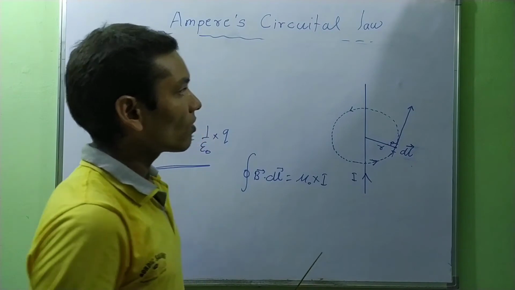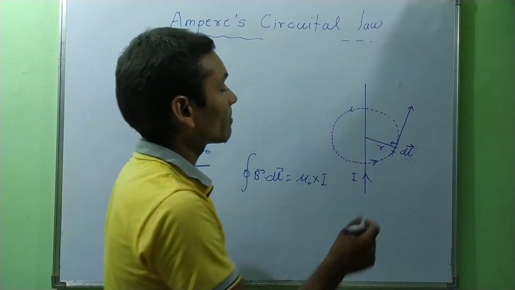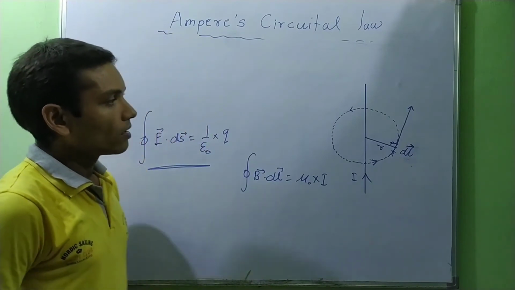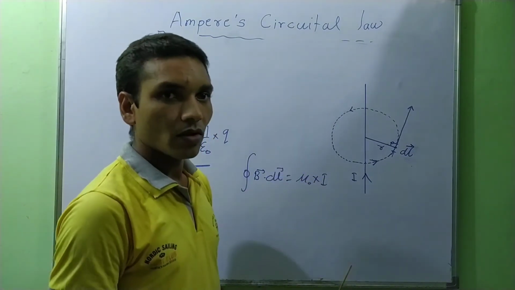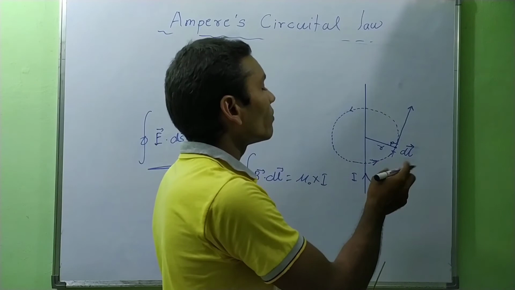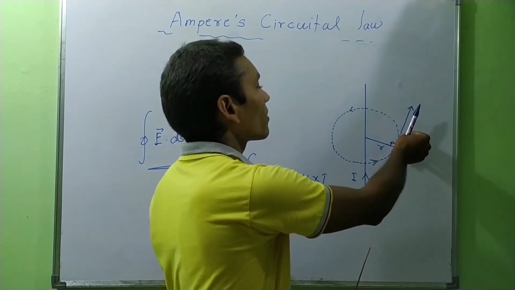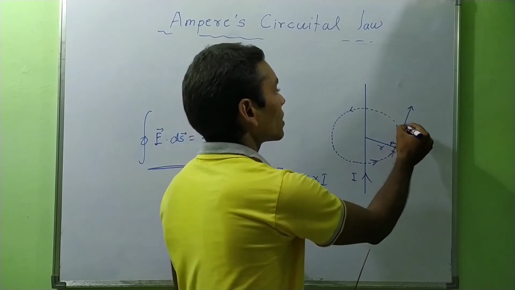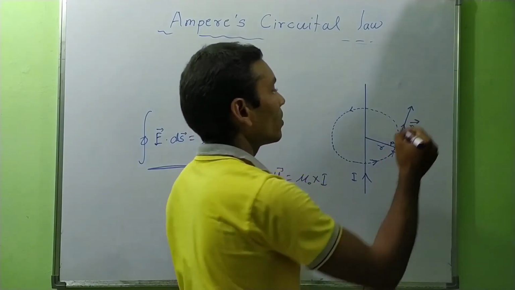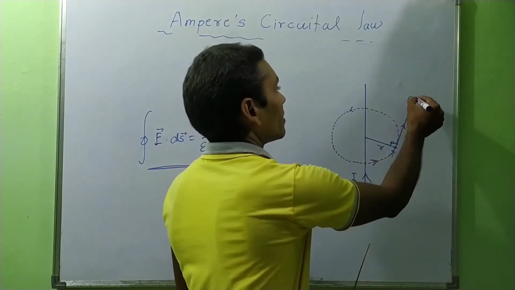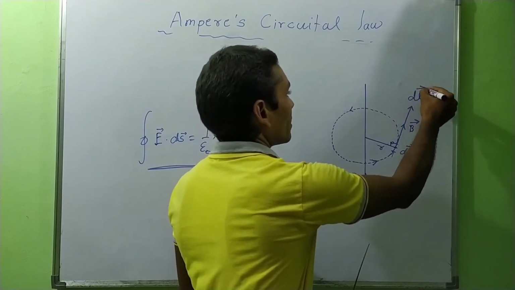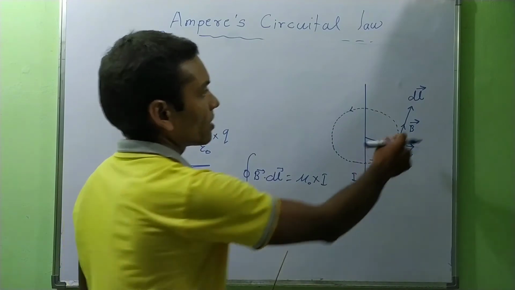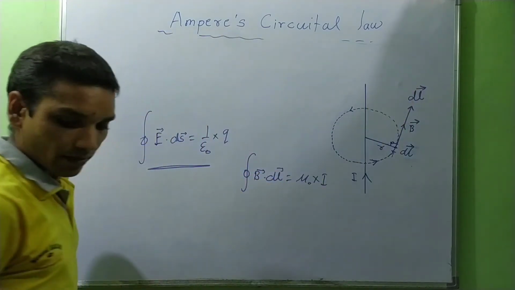Now what will be the direction of magnetic field at point P? By the right hand thumb rule, the direction of magnetic field will be along the tangent drawn from the point P. So the direction of magnetic field is along this direction, and the direction of dl is along this direction. These are in the same direction.